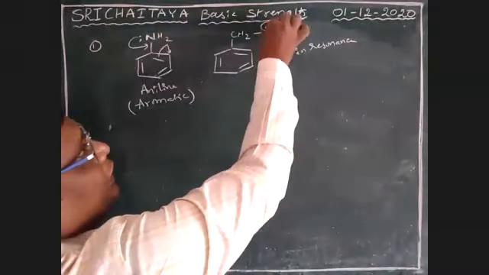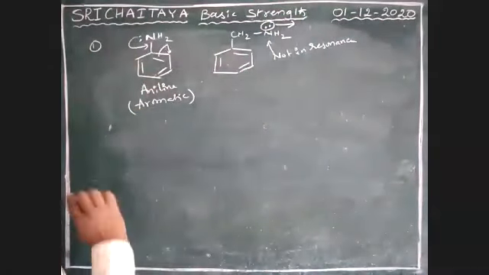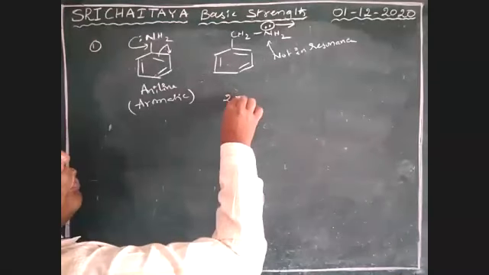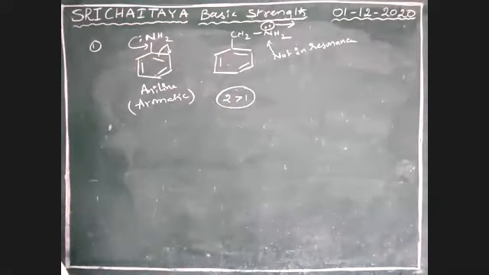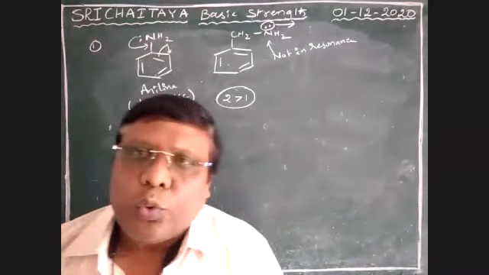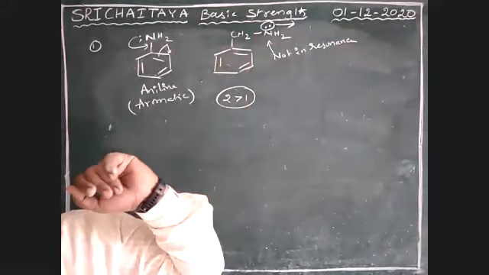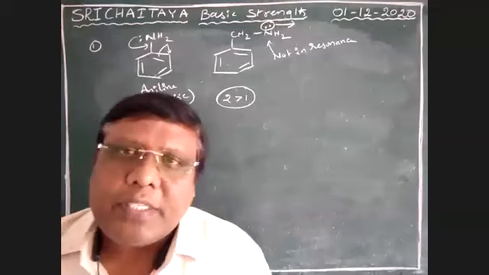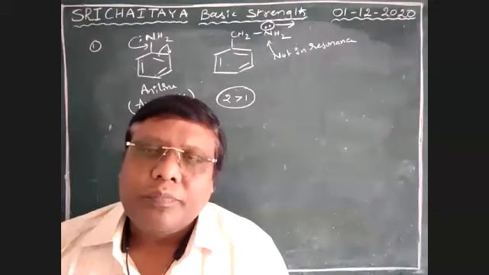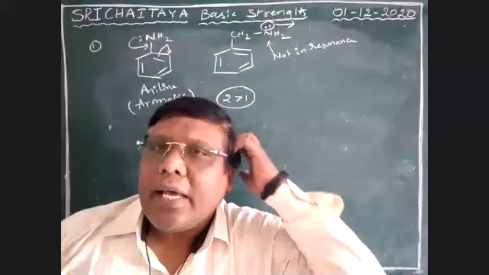Therefore, it quickly comes out, but not this one. Therefore, 2 is more basic than 1. Am I correct? Yes. 2 is aliphatic. Aliphatic amines are more basic than aromatic amines.